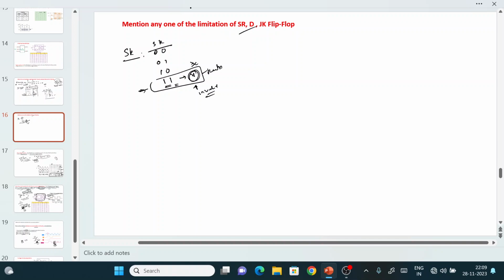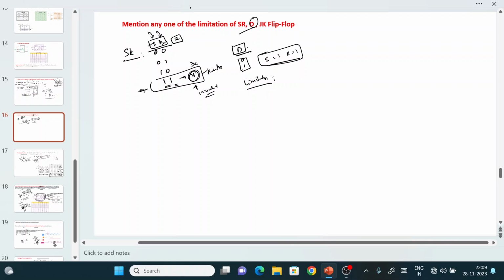To solve this problem, we use the D flip-flop. In the D flip-flop, the condition S equal to 1, R equal to 1 will not occur, so only the 0, 1 conditions occur. Now, what is the limitation of the D flip-flop? It handles only 1 bit of information. Here, how many inputs are we giving? One is the S value and one is the R value, which means we are giving a 2-bit input.